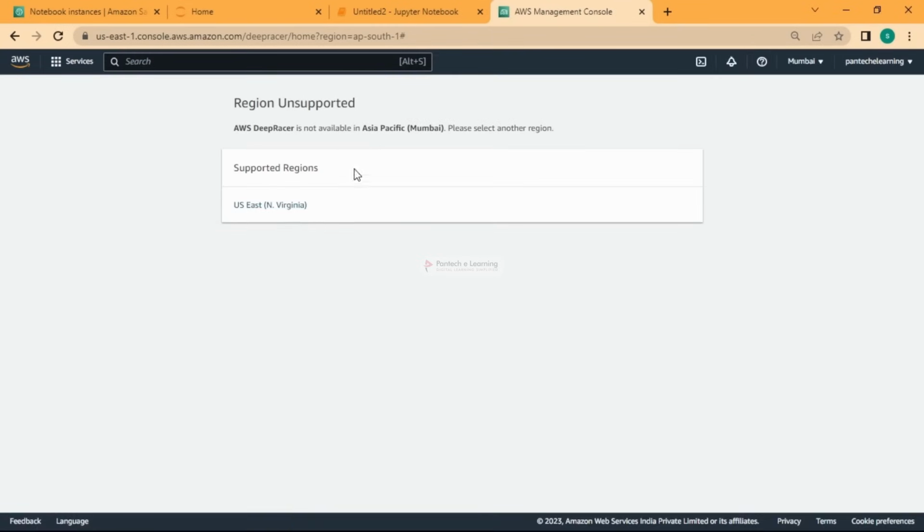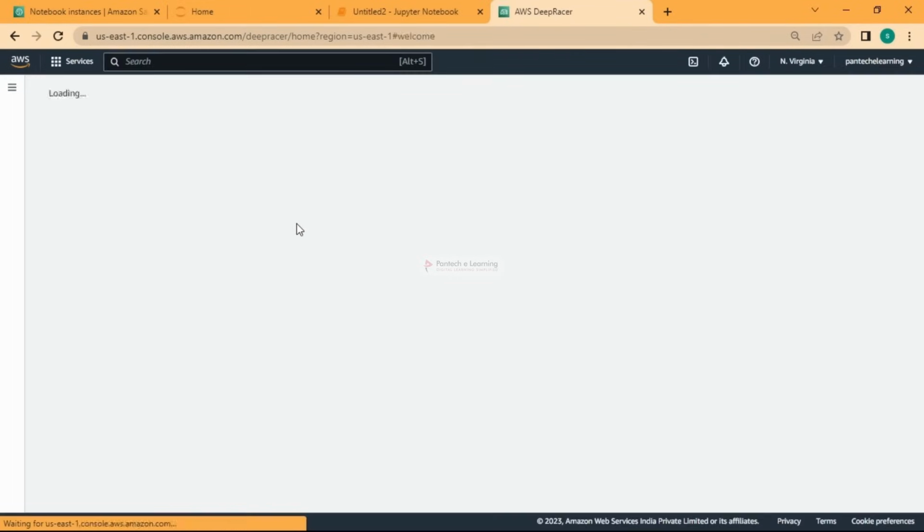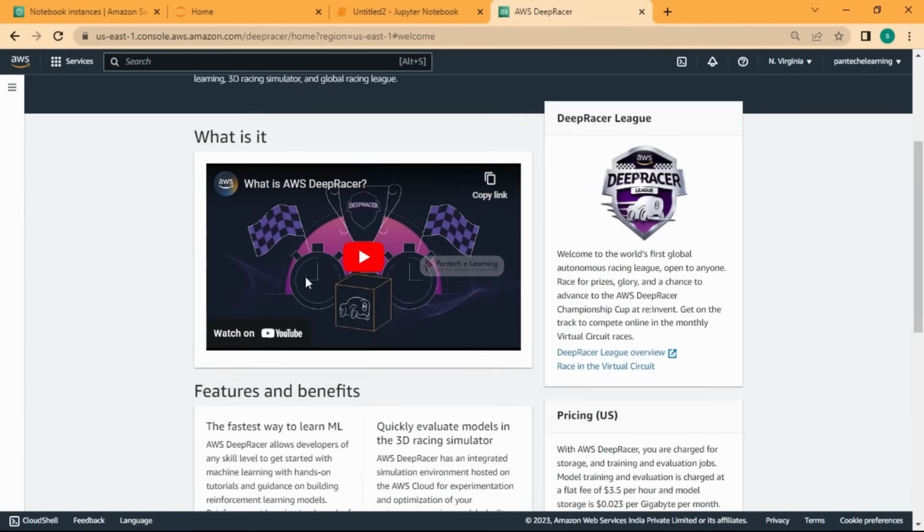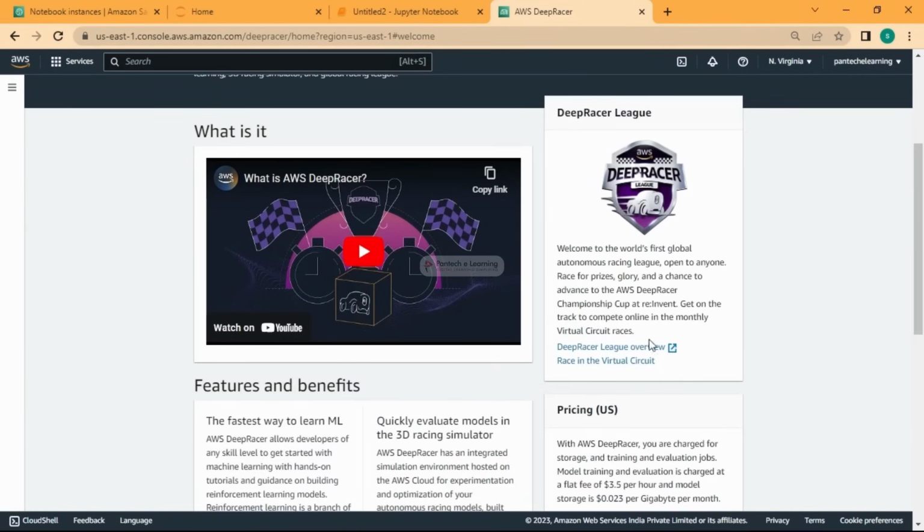So it is supported only in the North Virginia region, US East 1. So if you want to use this, you have to go in that region. These are some of the services which are available for particular regions alone. They will be releasing them on a test basis, not for every place. And this is what the DeepRacer League is.